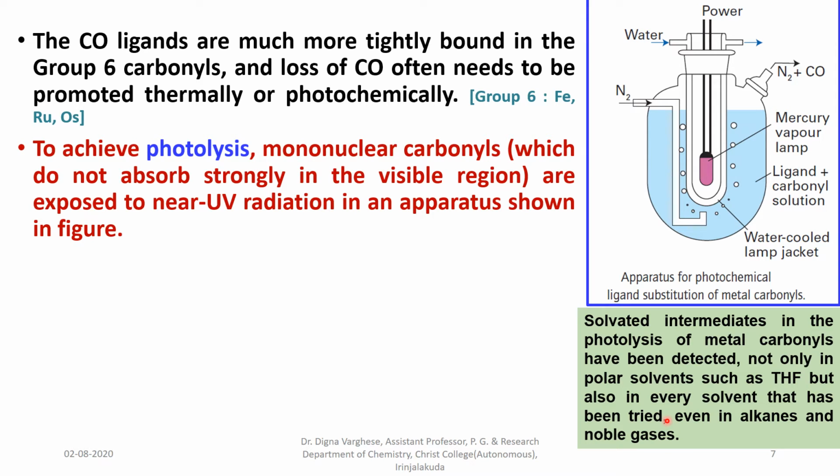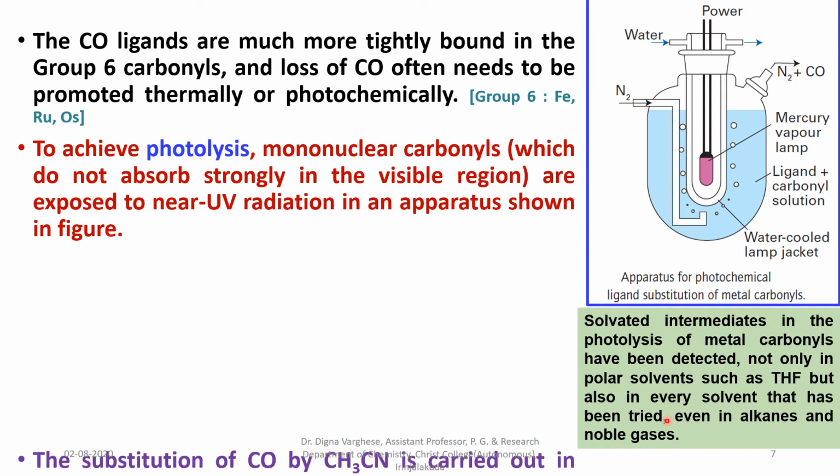That is not only with the polar solvents. For example, tetrahydrofuran is a polar solvent as well as a versatile solvent. But this reaction was tried in every solvent, even in alkanes and noble gases.